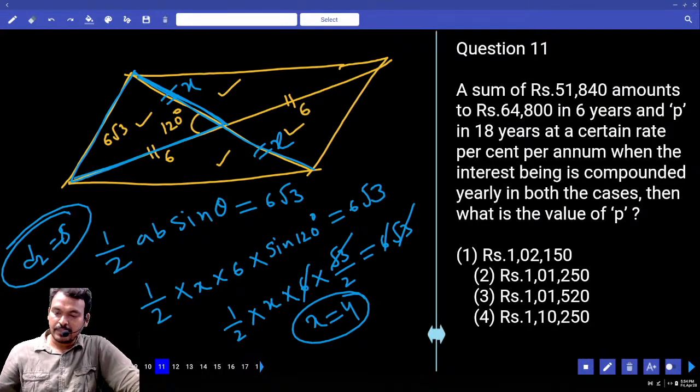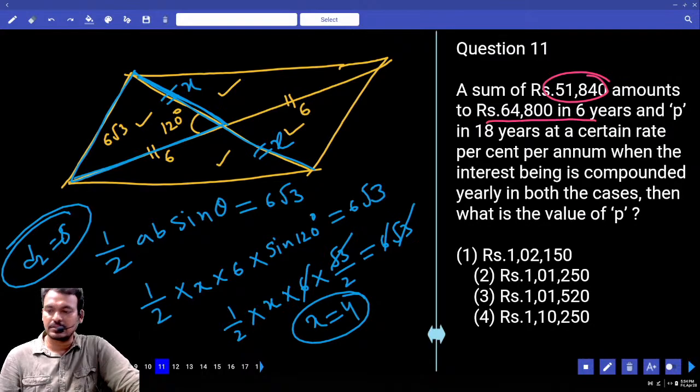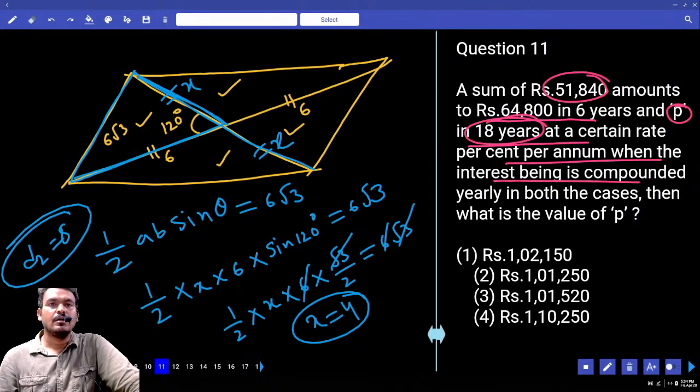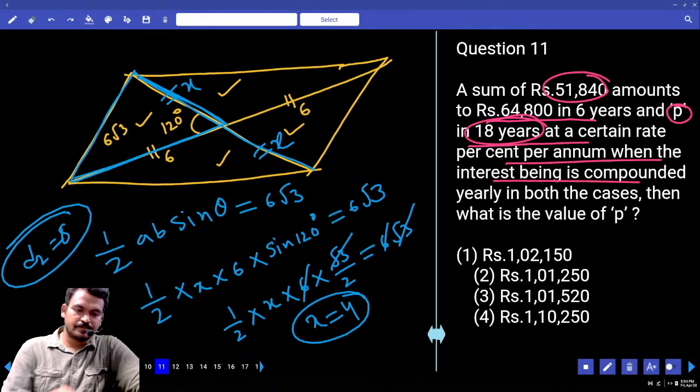The principal is 51,840. It amounts to 64,800 in 6 years, and the same sum amounts to P in 18 years. Both cases are compound interest.